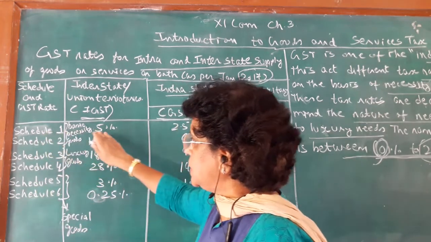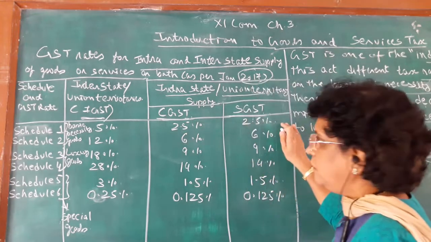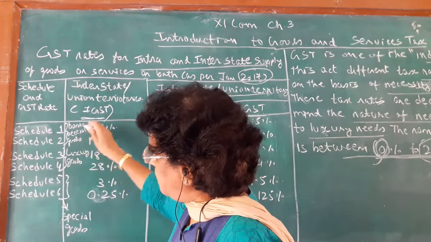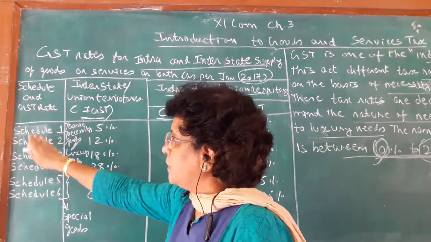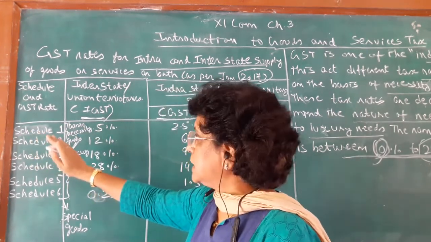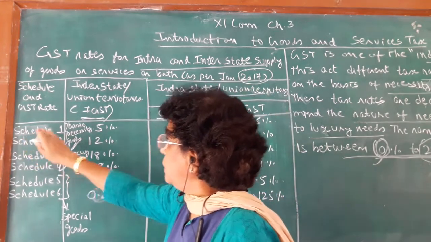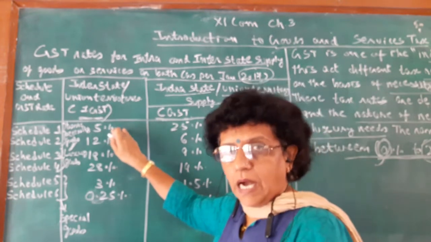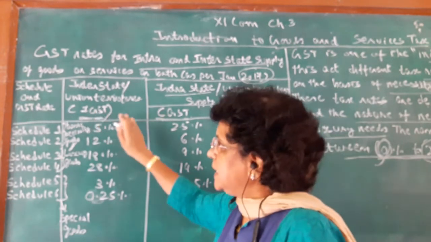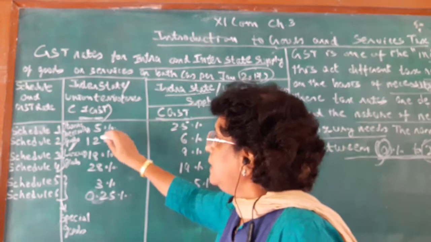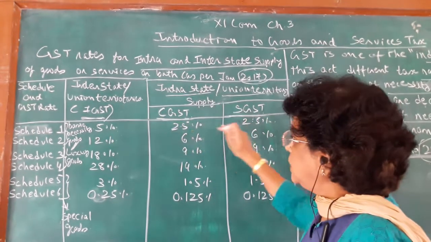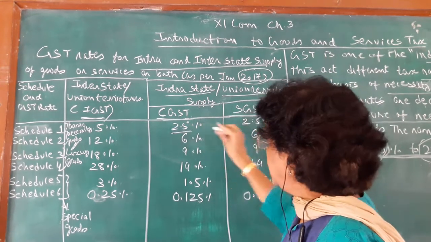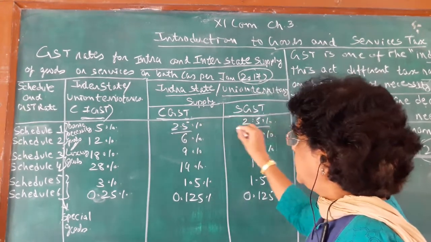Each schedule has different rates of tax. Schedules 1 and 2 are regarding very basic necessity products. For schedule 1, if you sell or purchase a product from another state, then IGST of 5% is applicable, and within the state, CGST is half of it, 2.5%, and SGST is half of it, 2.5%.